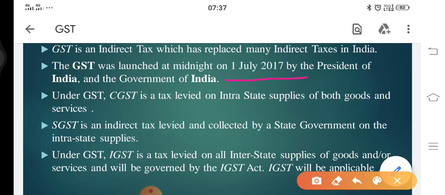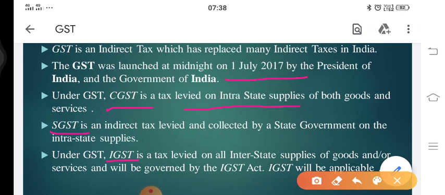Now, what do we have under GST? We have three GSTs, as you can see here. The first one is CGST, the second one is SGST, and the third one is IGST. When we talk about CGST, it stands for Central Goods and Services Tax. Under CGST, tax is levied on intra-state supplies.